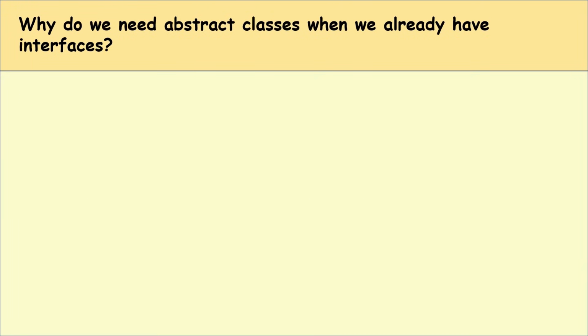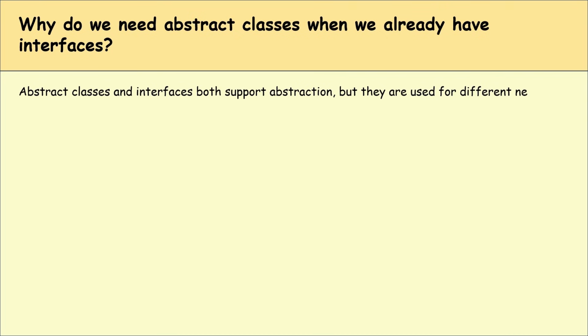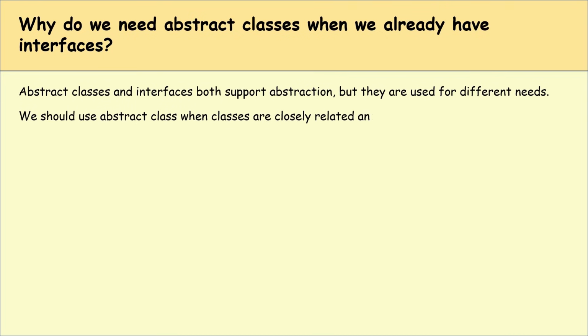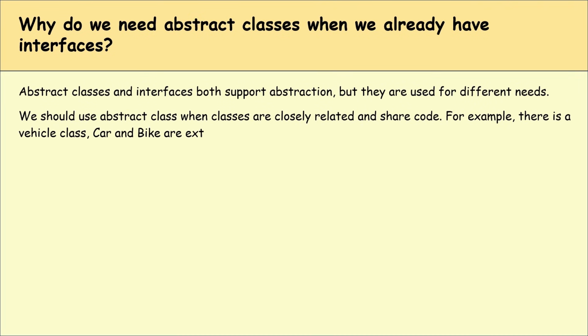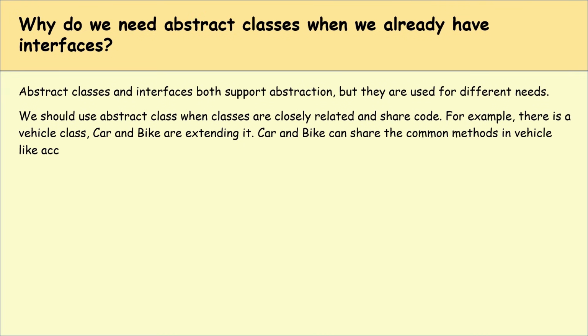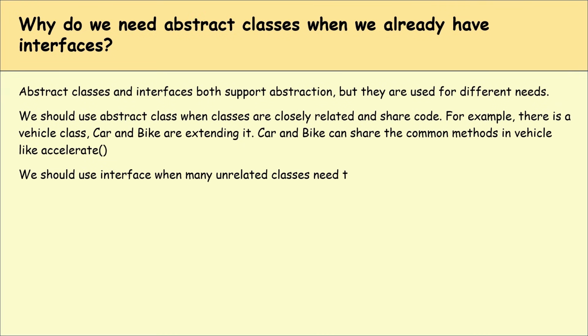Why do we need abstract classes when we already have interfaces? Abstract classes and interfaces both support abstraction, but they are used for different needs. We should use an abstract class when classes are closely related and share code. For example, if there is a vehicle class, car and bike extend it. Car and bike can share the same methods in vehicle like accelerator.